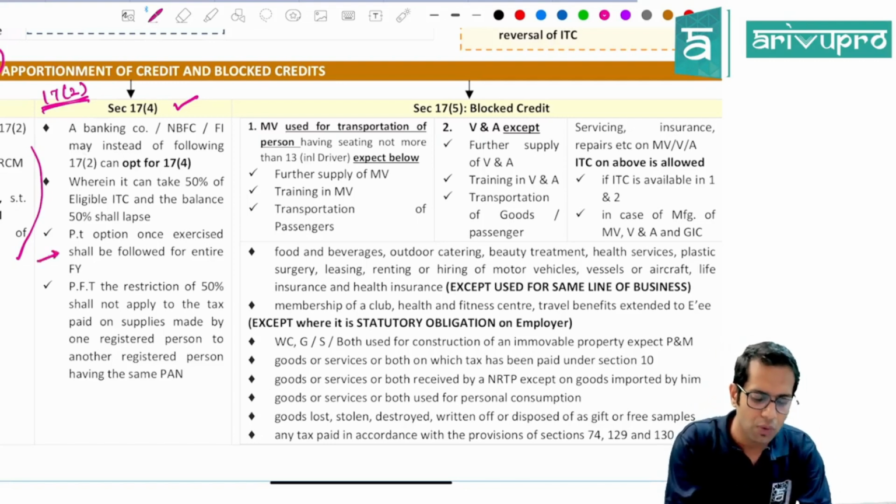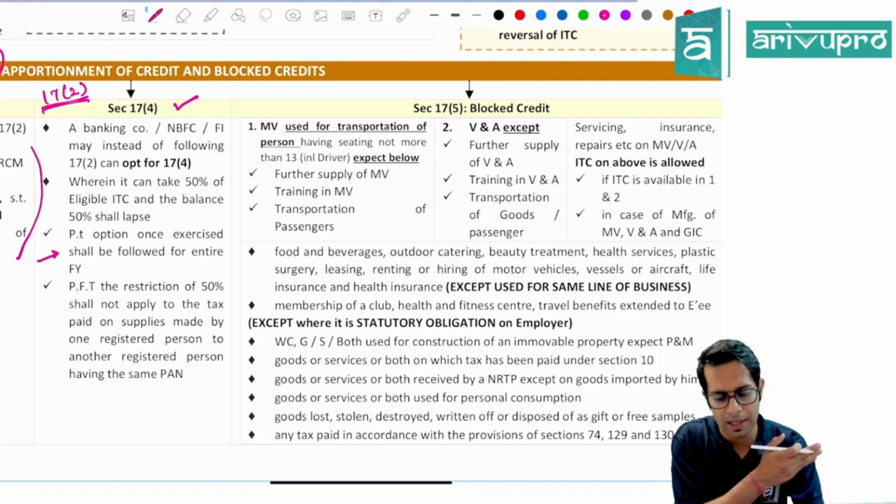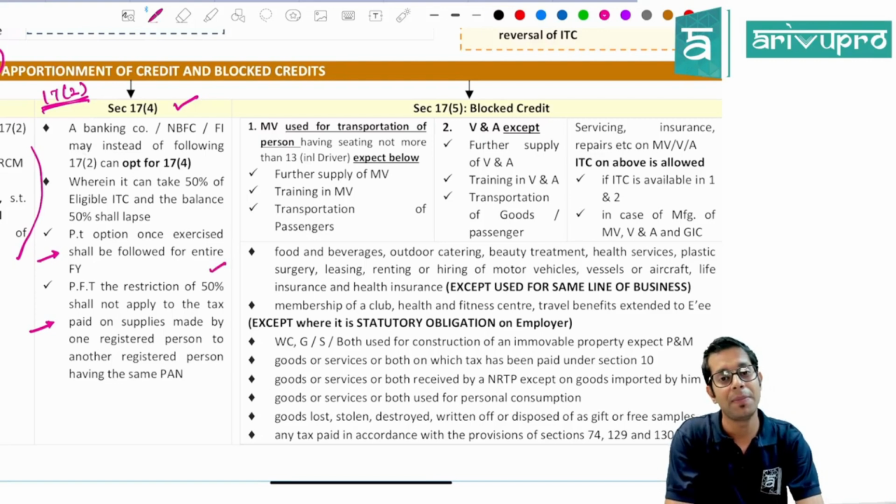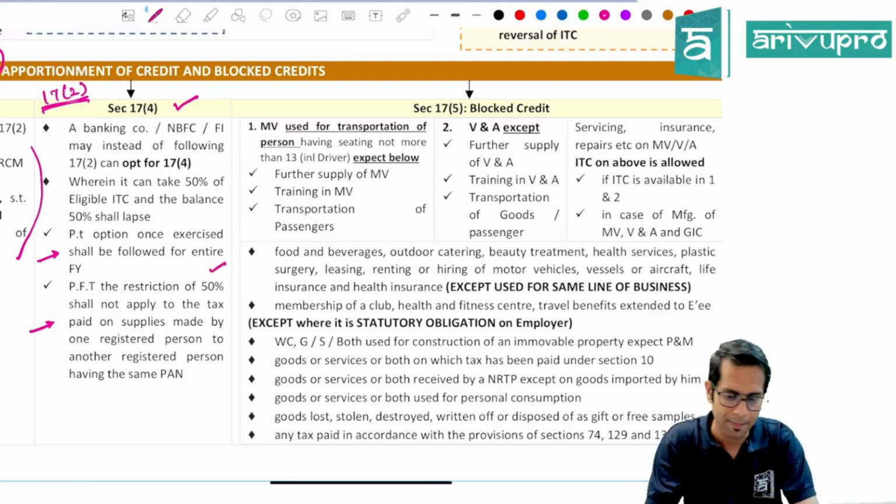Now, this option, once exercised by you, will be applicable for the entire financial year, and this restriction of 50% will not be applicable in case of a supply made by one registered person to another registered person having the same PAN.